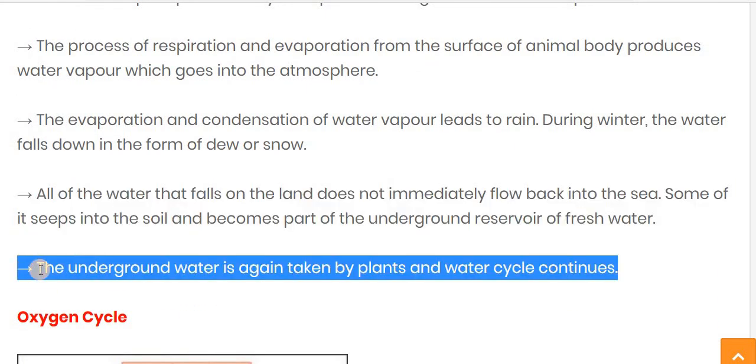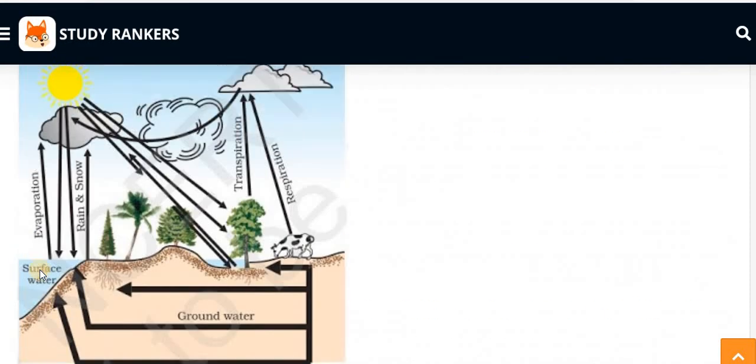And the underground water is again taken by the plants, and by the process called transpiration it is again converted into water vapor, and again this cycle will continue. So like this the water cycle is continued.